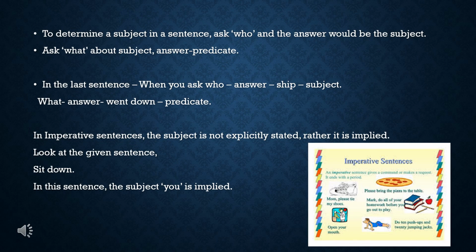To determine a subject in a sentence, ask who, and the answer would be the subject. Ask what about the subject, and the answer is the predicate. In the last sentence, when you ask who, the answer is the ship, and that is the subject. When you ask what, the answer would be went down, and that is the predicate. In imperative sentences, the subject is not explicitly stated, rather it is implied. Look at the given sentence. Sit down. In this sentence, the subject you is implied.